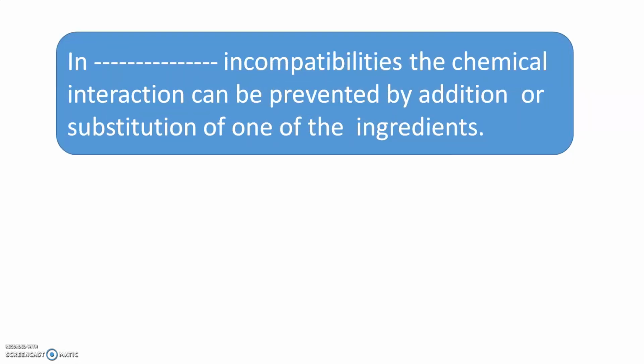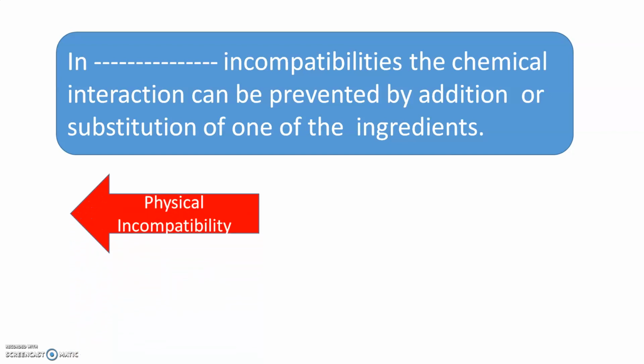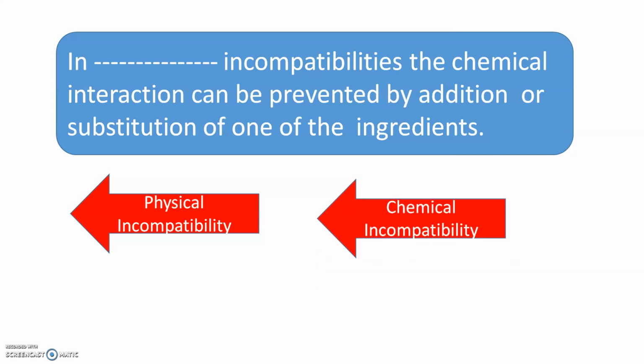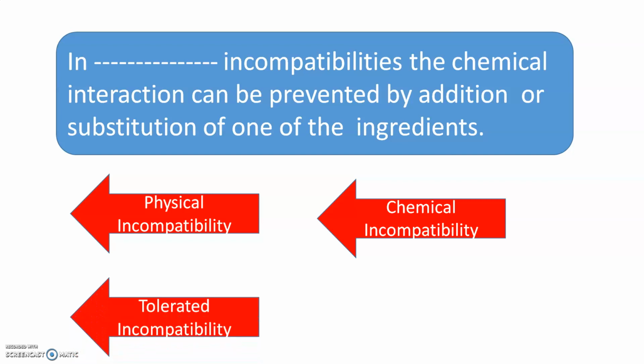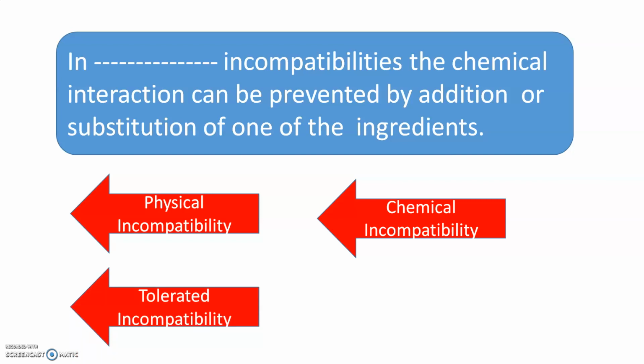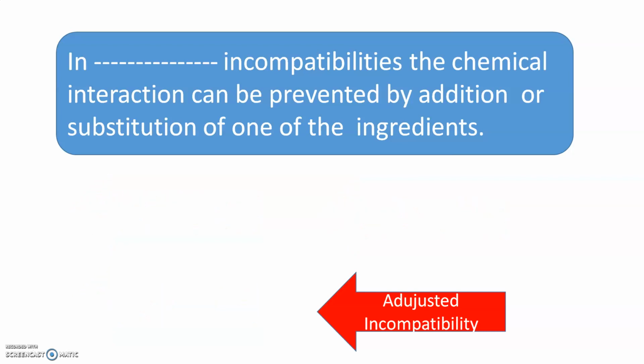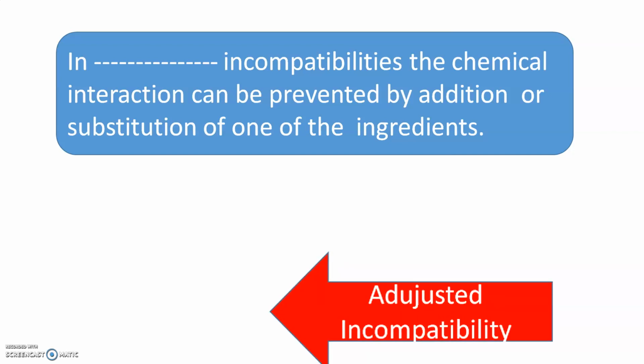In dash incompatibilities, the chemical interaction can be prevented by addition or substitution of one of the ingredients: physical incompatibility, chemical incompatibility, tolerated incompatibility, or adjusted incompatibility. Then the correct answer for this question is adjusted incompatibility. This can be prevented by addition or substitution of one of the ingredients.